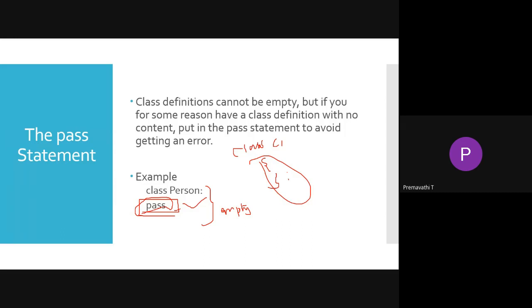Other than that, number systems: binary, octal, hexadecimal. Then string data types, list, tuple and set. You must include all those commands and list them out for each data type.